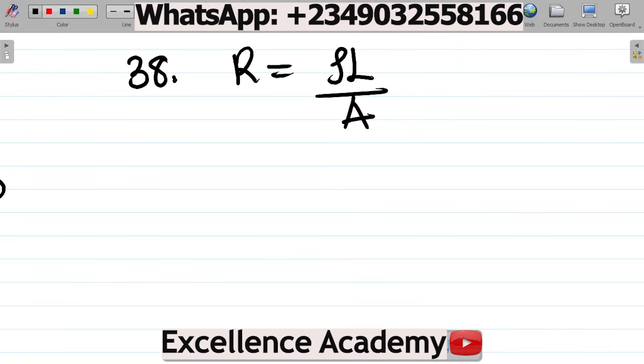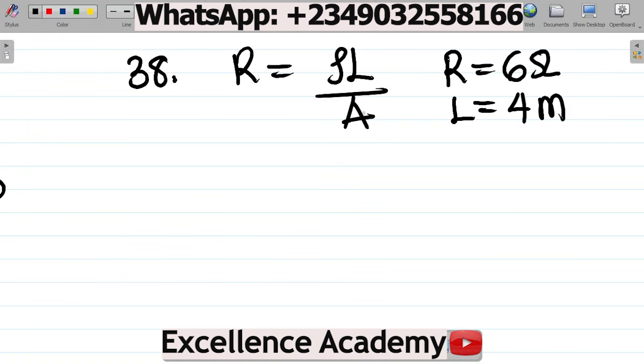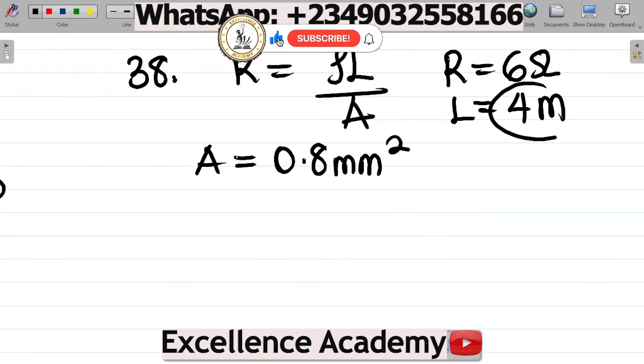Let's list our parameters. We're given resistance as 6 ohm, length L as 4 meters, and area A as 0.8 millimeter squared. Now, length is in meters, so we want to convert the area from millimeter squared to meter squared.